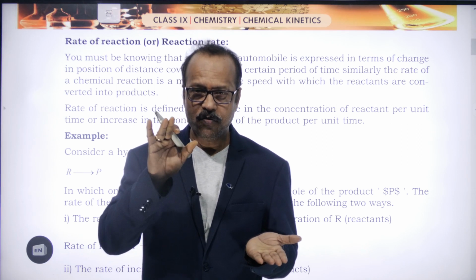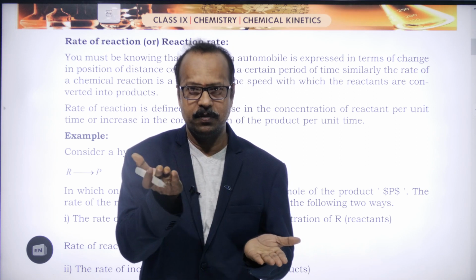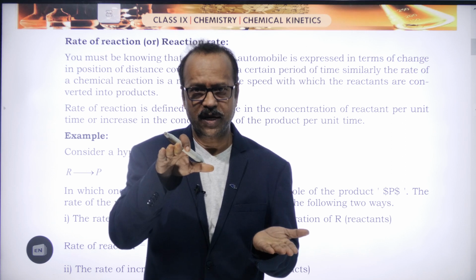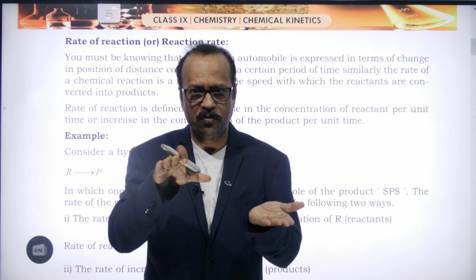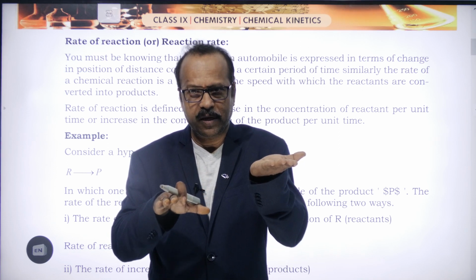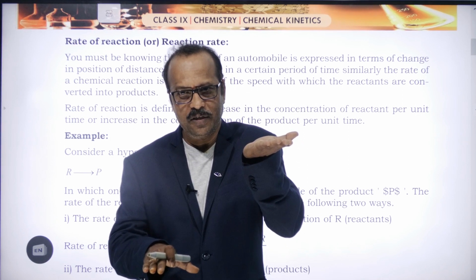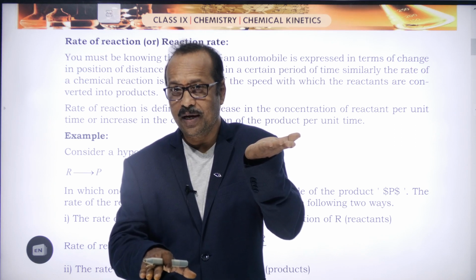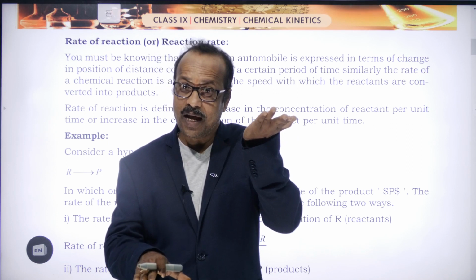The reaction is started. When the reaction started, reactants started converting into the products. So then what happens? The quantity of the reactants will decrease. At the same time, the quantity of the product will increase. Yes or no? So like this, after a particular amount of time, what happens? The total reactants are consumed, meaning converted into the products. So now there are no reactants, meaning the reactants became 0 and the percentage of products is 100%.